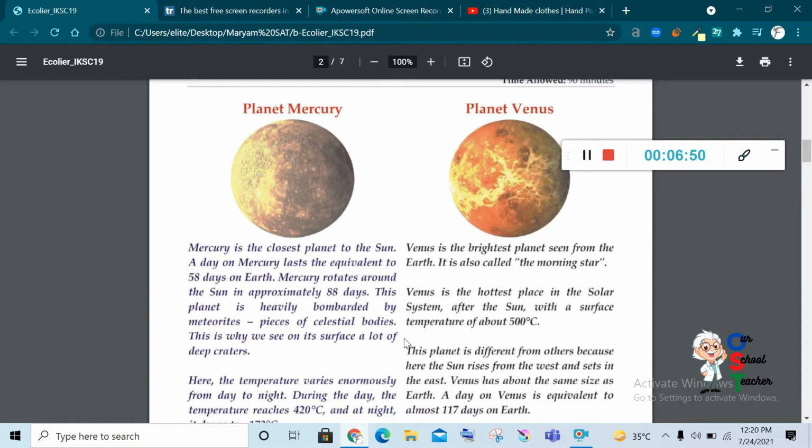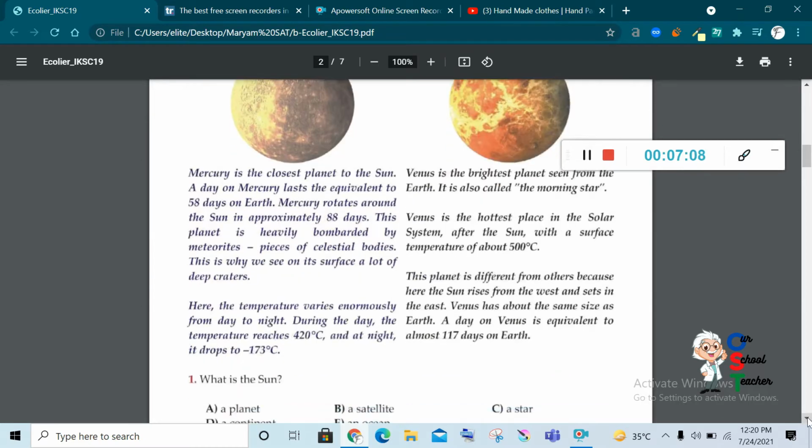After the Sun, with the surface temperature about 500 degrees Celsius. The temperature of the surface is 500 degrees Celsius. This planet is different from others because here the Sun rises from the west and sets in the east. On Earth, the Sun rises from the east and sets in the west. But on this planet, the Sun rises from the west and sets in the east.